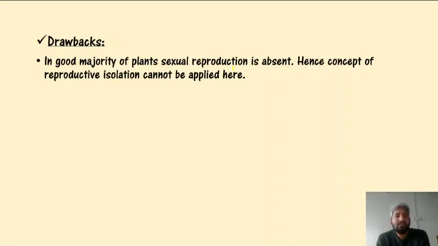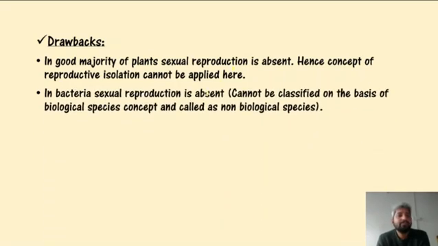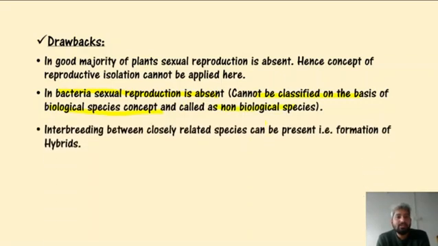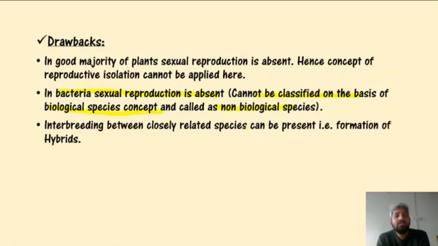This concept is not applicable, right? Then in bacteria, the sexual reproduction is absent. So it means they cannot be classified on the basis of this concept, and they are called non-biological species. Who? Bacteria.